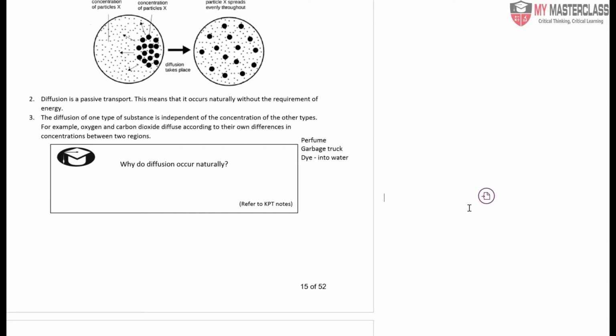It's because it is from a higher concentration to a lower concentration. At the same time, the particles are able to vibrate, which means they will be hitting each other in random positions. Since there are more particles at one region over here, when they collide they will eventually spread out throughout the entire region, resulting in the particles being evenly spaced out. Let me just write that down over here in this box.